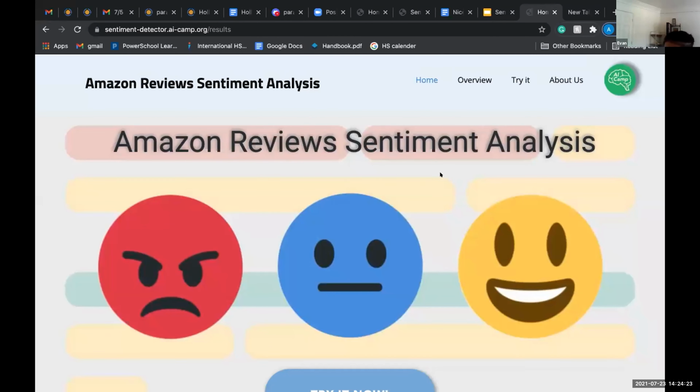Hello everyone, we're Team Paramount, and this AI product that we built is about sentiment data analysis.